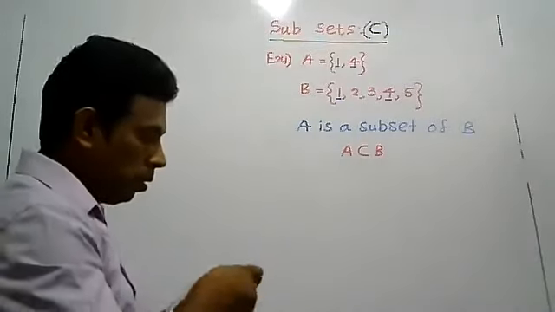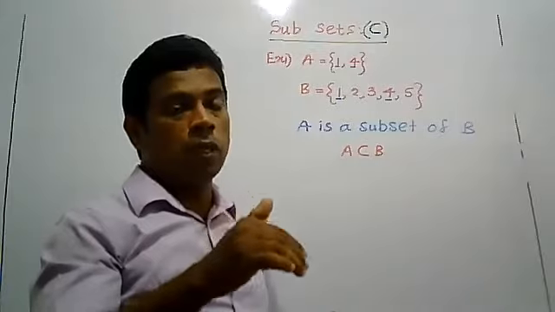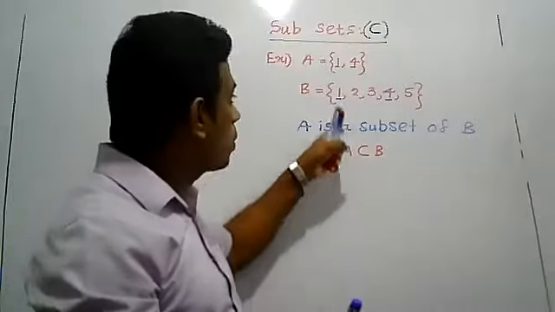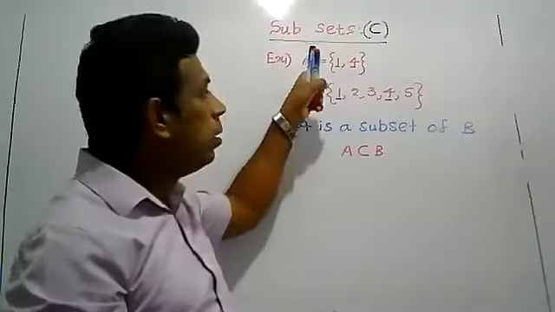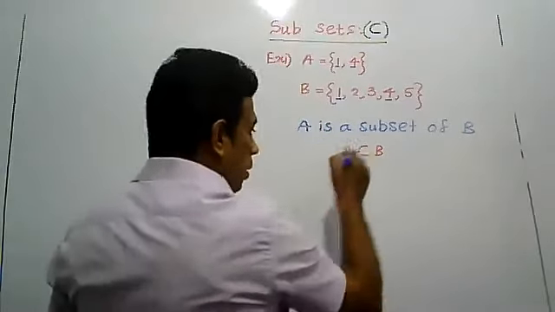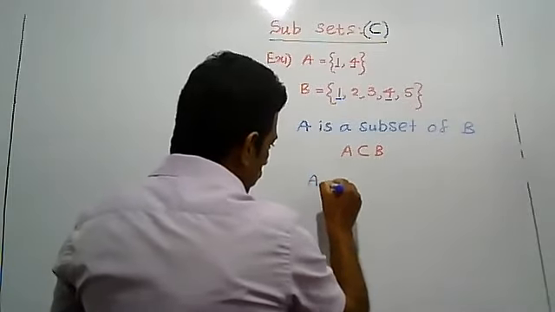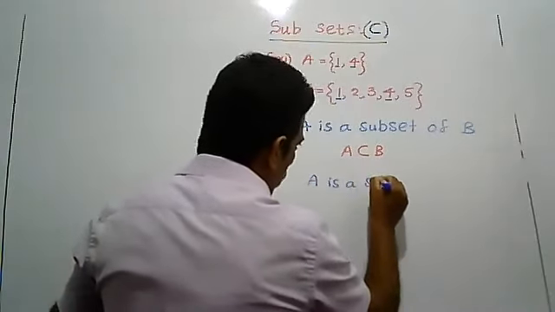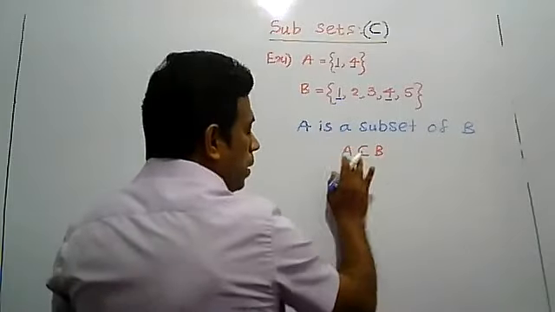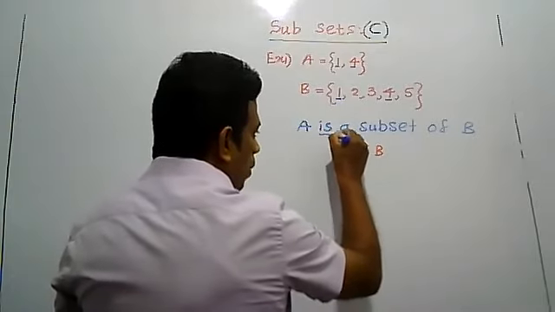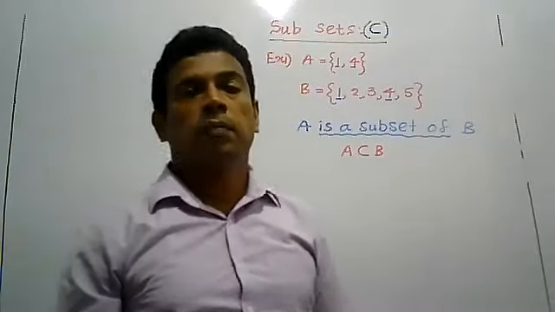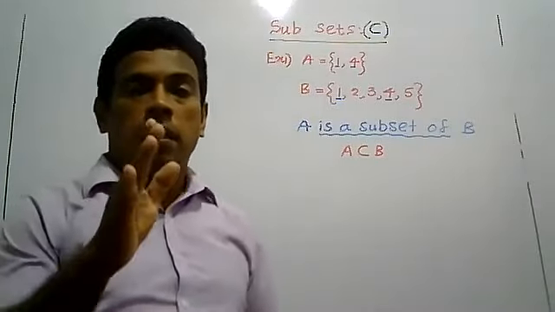Write it down. To clearly identify what is meant by subset is very important in this lesson, and it is difficult to identify. A has two elements, B has five elements, and all the elements of A belong to B. A is a subset of B. This is the symbolic form, and the meaning of the symbol is "is a subset of".